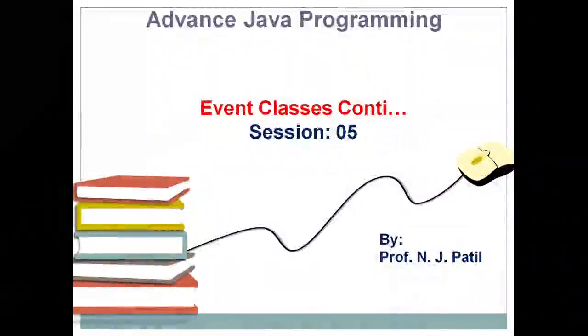Hello students, welcome back. In the last session we have studied about event classes. In event classes we have seen what is an event class. Event classes represent events in event handling programming languages like Java. At the top of the event class hierarchy in Java, we have a class with the name EventObject, which is in the package java.util. That is the superclass of all the event classes in Java.